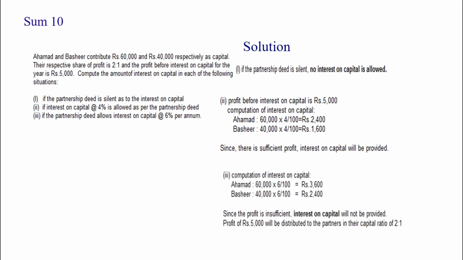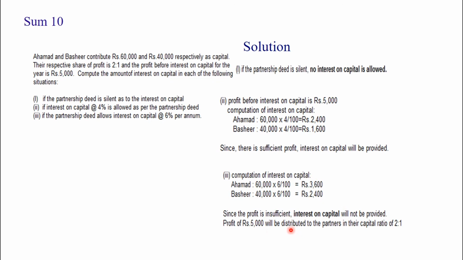Let us see the third situation, computation of interest on capital. At 6%, for Agman it is 3,600 and for Bashir, 40,000 into 6 by 100 is 2,400. The total is 6,000, which is more than the profit. So interest on capital will not be provided.